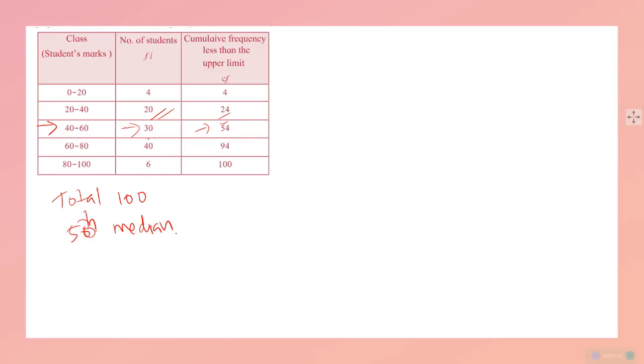We know that 24 students are having marks less than 40. ये याद रखो, marks less than 40. 24 student हो गया.